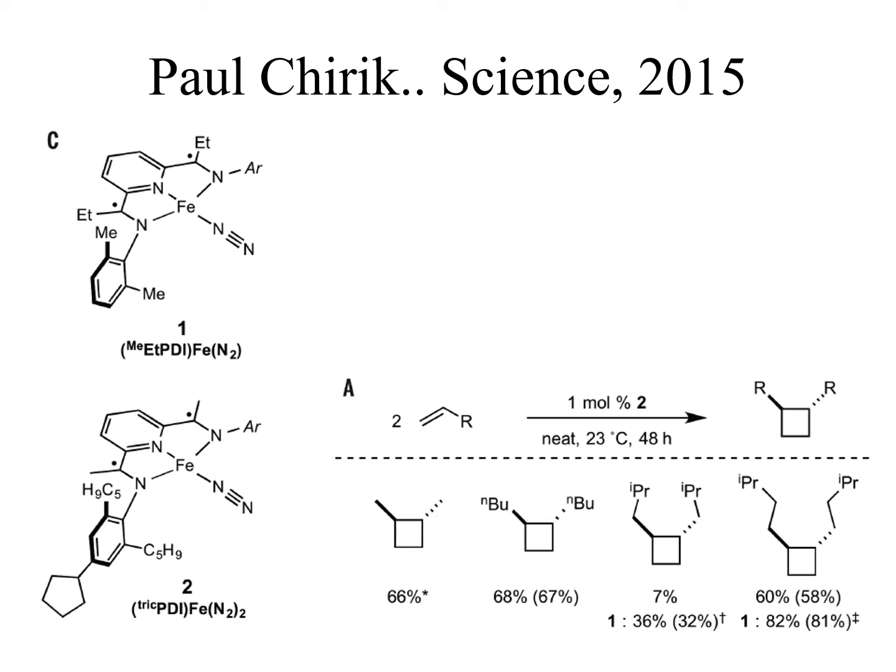That is also necessary for stabilizing the radical next to the pyridyl moiety. Remember, this is a diradical. So this diradicaloid species interacts with a variety of olefins and efficiently carries out this 2 plus 2 cycloaddition reaction.